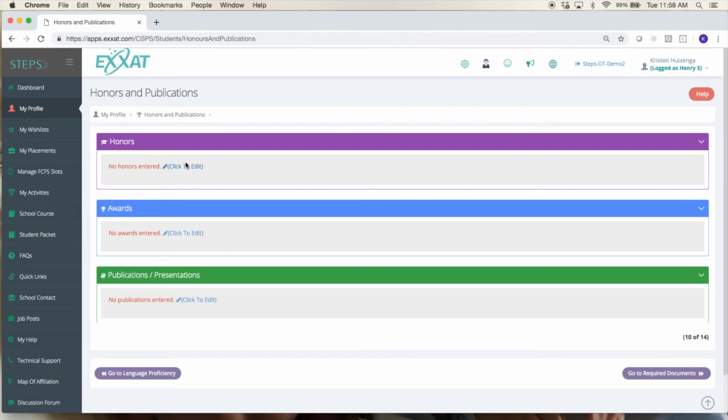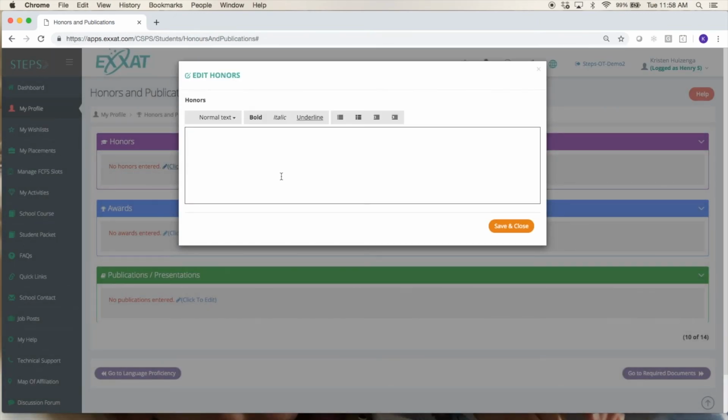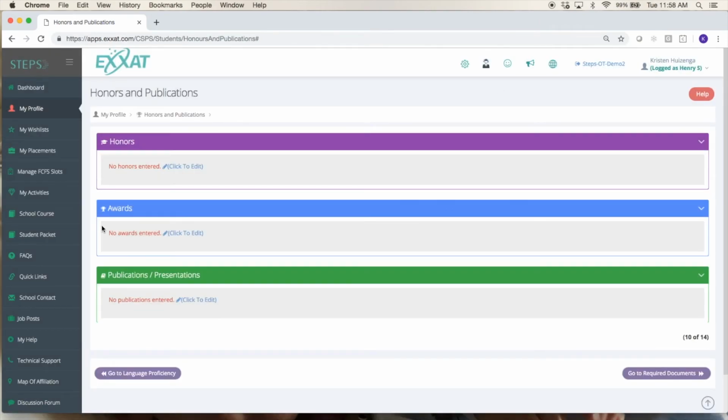These are all free text boxes for you to write about any honors and awards you've received, as well as publications and presentations you've been involved in. If you leave these sections blank, don't worry, they don't look like this to your fieldwork site. They don't see anything that says no honors. It just won't be a heading of a section on your profile.